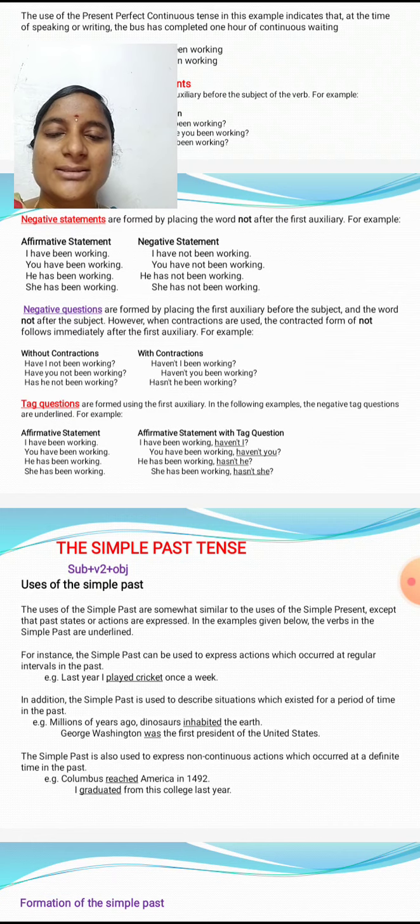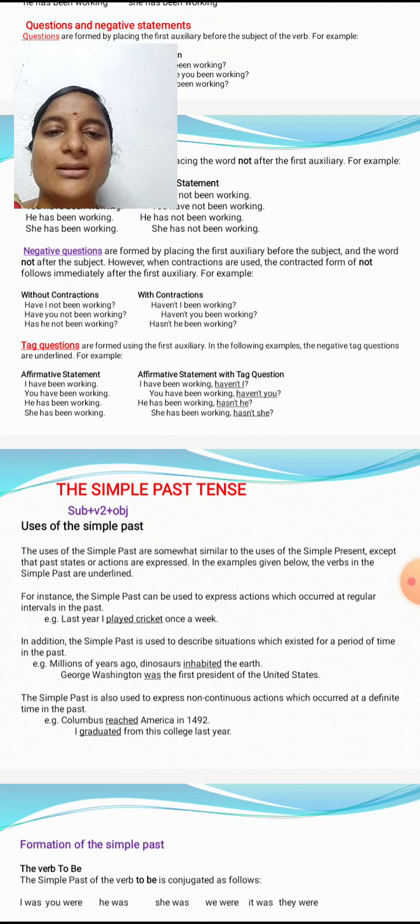Next, tag questions. Tag questions are formed using the first auxiliary. In the following examples, negative tag questions follow an affirmative statement. I have been working, haven't I? You have been working, haven't you? He has been working, hasn't he? She has been working, hasn't she? So these are tag questions of the present perfect continuous tense.